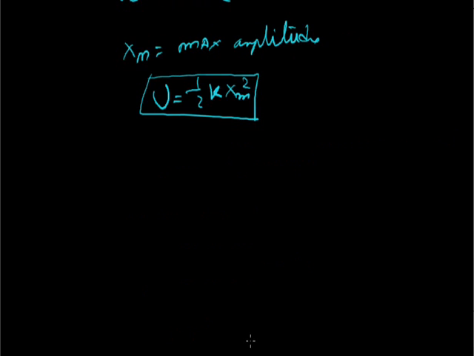Conservation of energy in an elastic spring. If the spring is ideal, the potential energy and the kinetic energy are always conserved. It means the total energy at any point will be equal to the potential energy at that point plus the kinetic energy at that point.